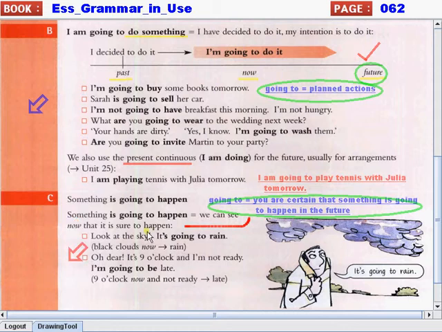And, oh dear, it's 9 o'clock and I'm not ready. I'm going to be late. So here in this sentence, it's already 9 o'clock and you are not yet ready. So, you are sure or you are certain that you're going to be late because you are not yet ready. So in this case, you can use I'm going to. I'm going to be late.